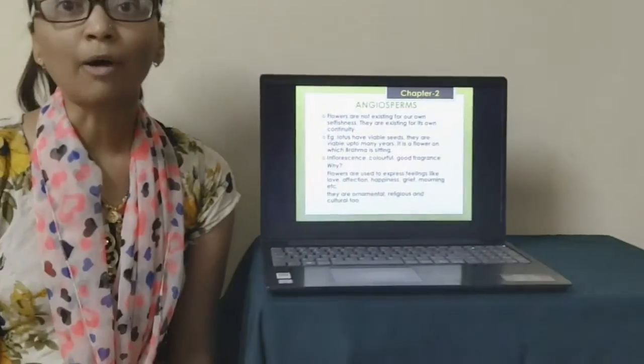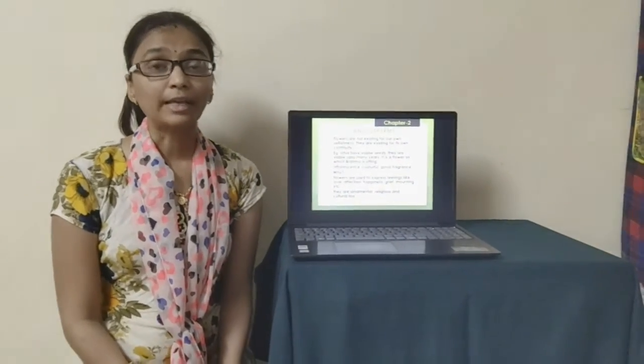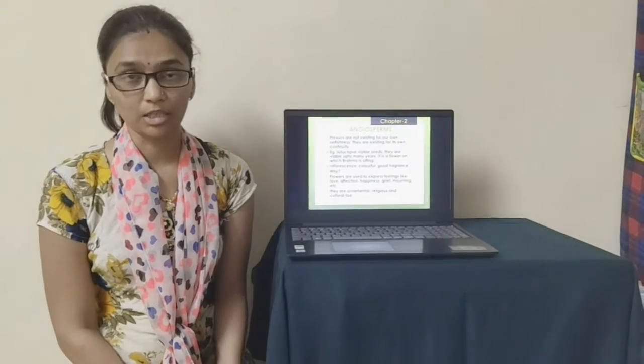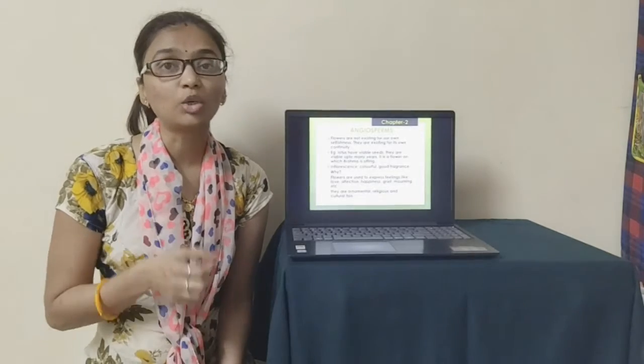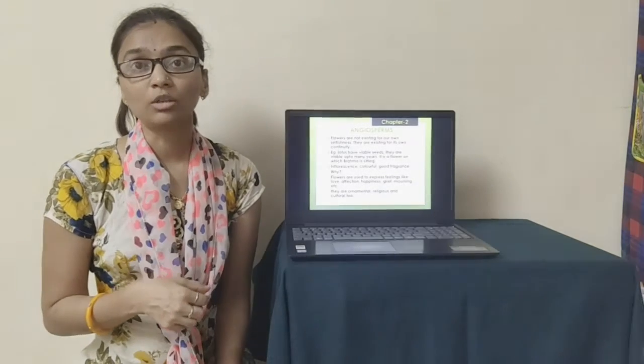And you know about one god, that is Brahma, as you have heard about it. It is said that Brahma sits on this lotus flower. So why is he sitting on the lotus flower?